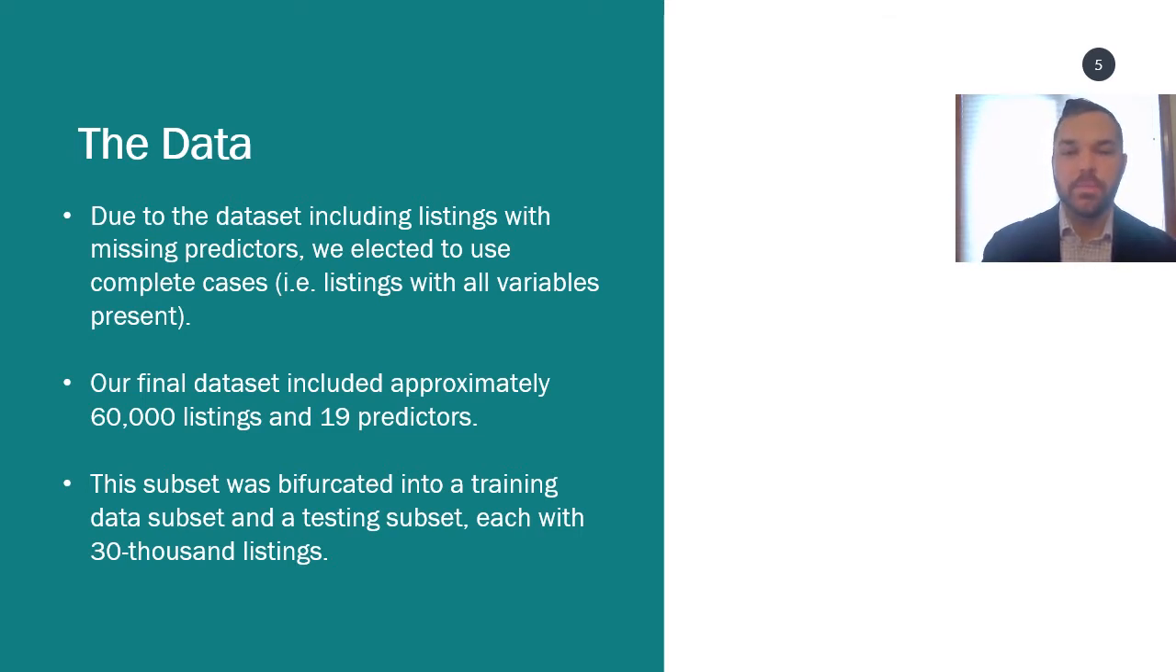After making this adjustment, we were left with a dataset containing more than 60,000 complete listings and 19 predictors. From this subset, we then created a training data subset and a testing subset, each of these subsets with about 30,000 listings. This was in order to construct a pricing model as well as to validate predictions for the open market.